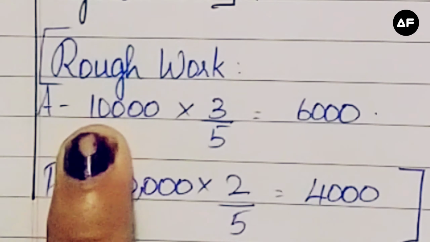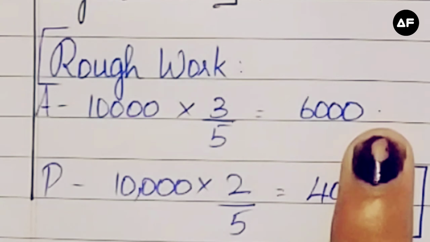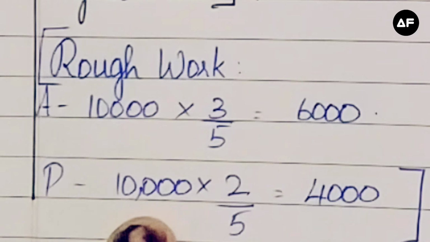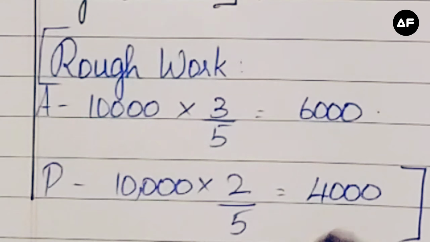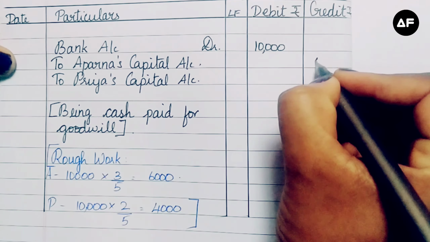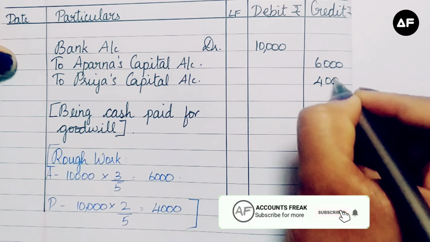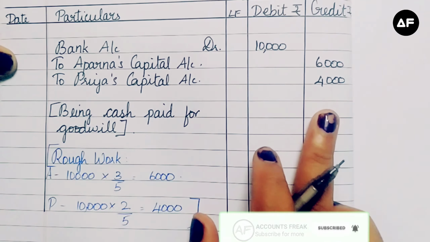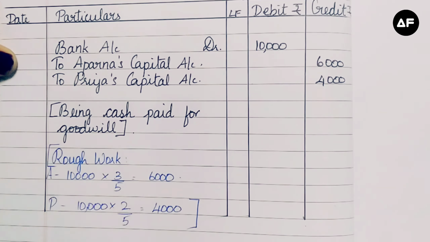So 5 goes 2 times, 2,000 here. 2,000 into 3 will give me 6,000. Likewise for Priya, 10,000 into 2/5, which will give me 4,000. So this 6,000 and the 4,000 will be credited. My debit will be equal to my credit, and my narration will be cash paid for goodwill.